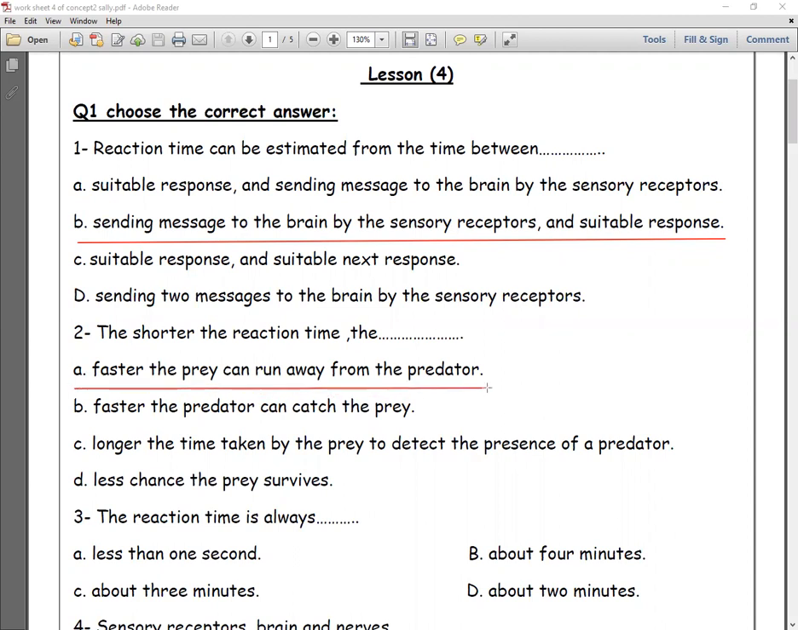Number 2, the shorter reaction time means faster the brain can run away from the predator. Yes. Longer the time taken by the brain to detect the presence? No. Shorter reaction time means less chance the brain survives? No, it means a high chance. Number 3, the reaction time is always less than 1 second. It will be less than 1 second.